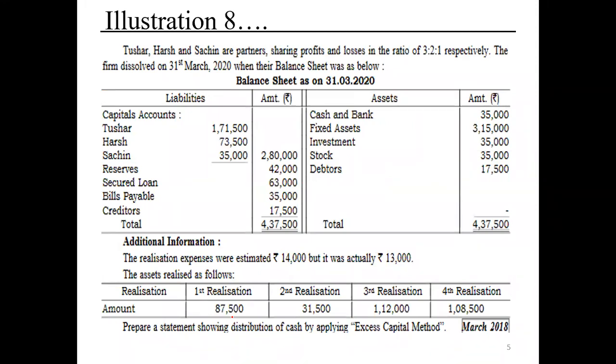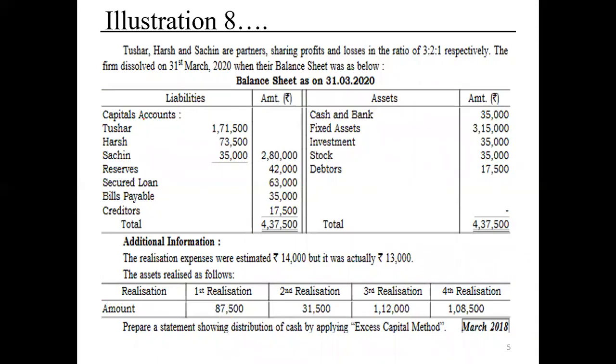Now let's see problem number 8. Illustration number 8 goes this way. Tushar, Harsh, and Sachin are partners sharing profit and loss in the ratio of 3:2:1 respectively. The firm dissolved on 31st March 2020 when their balance sheet was as below.